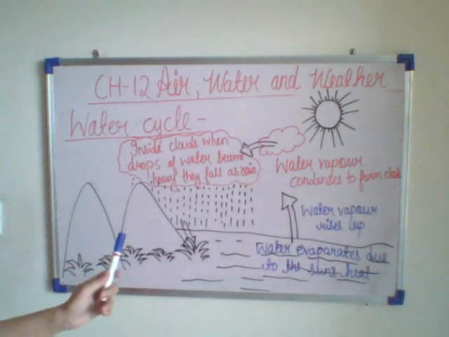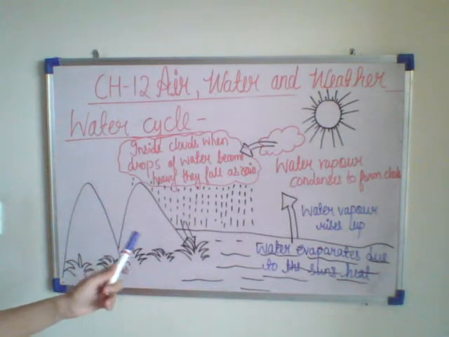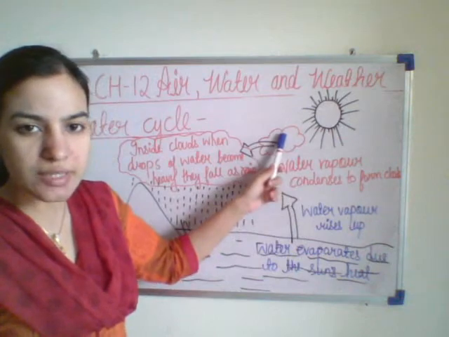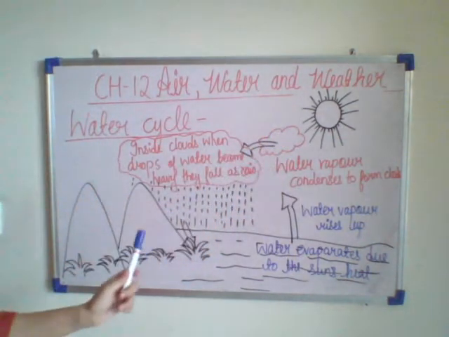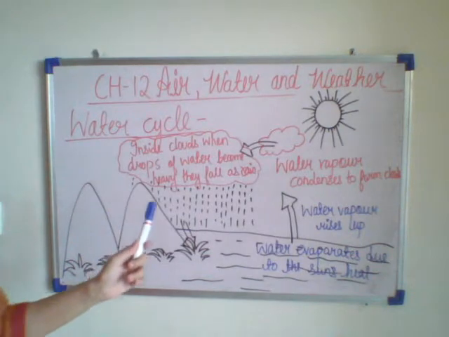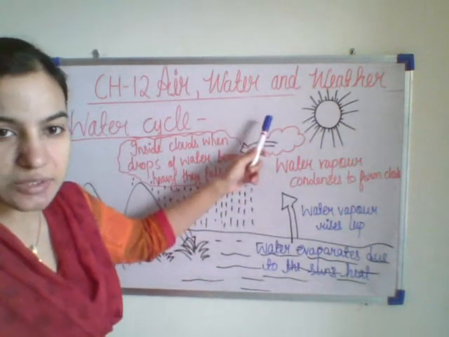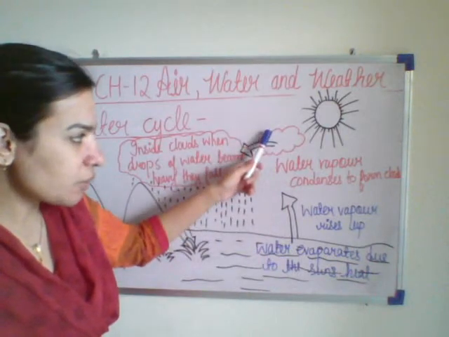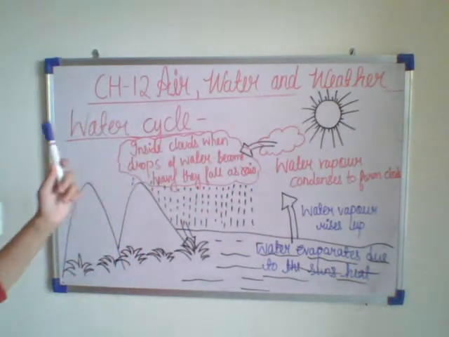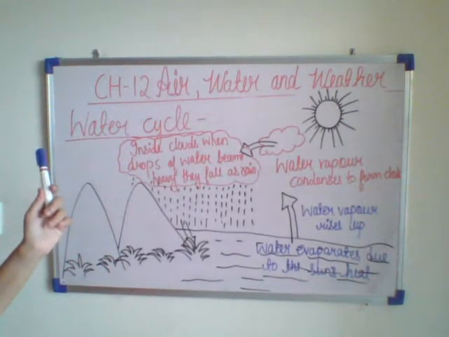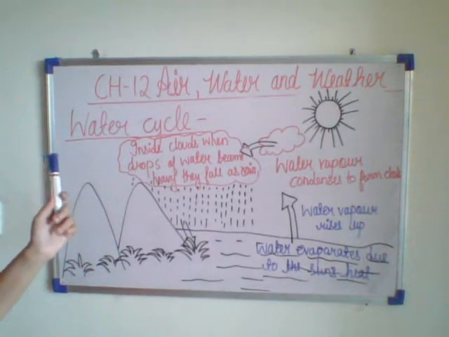This water vapor rises up and reaches very high in the sky. There it cools down to form tiny water droplets. High in the sky it is colder as compared to below. So it cools down and changes into water droplets. The change of water vapor to water on cooling is called condensation.